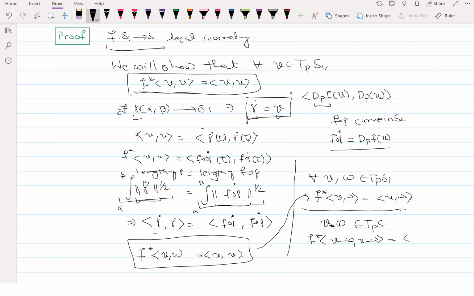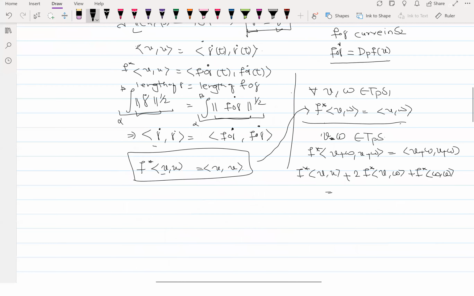What is this? This is equal to V minus W and V minus W. Do you agree with me? Because this is true for all P, right? So now what we know about these things, both of them are bilinear symmetric, right? So what you get from here? You get F star of VV minus 2 times F star of VW, actually you can take a plus also, you don't need the minus sign, plus F star of WW. Is that okay?